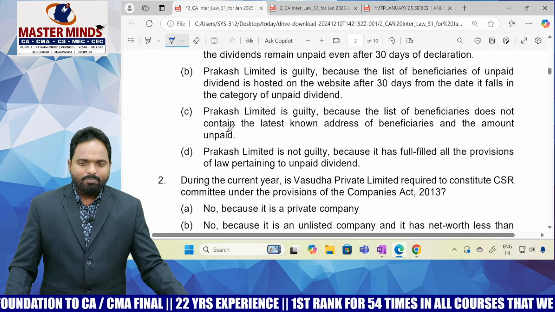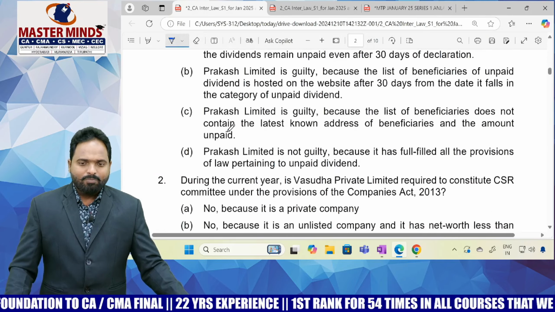What is the minimum amount to be spent by Vasudha Private Limited on CSR activities? Yes, from accounts of the company chapter, CSR, 2% of average net profits from the last preceding 3 financial years. So when you are reading this question, what you need is information so that you can come to an idea. Now please read the paragraph. See, here they mentioned already the last 3 years profits. Do the average and take 2%. That is the CSR amount. Okay, the answer is already given and the calculation also, you can see, 75 lakhs.